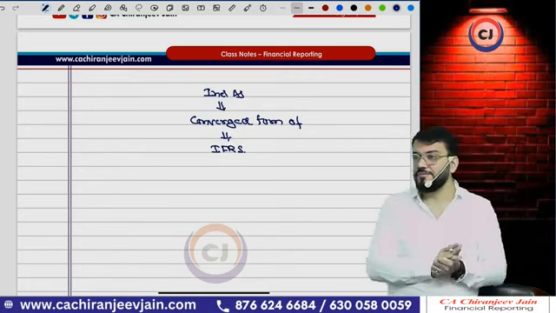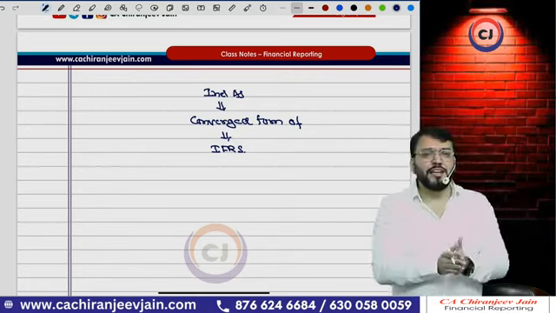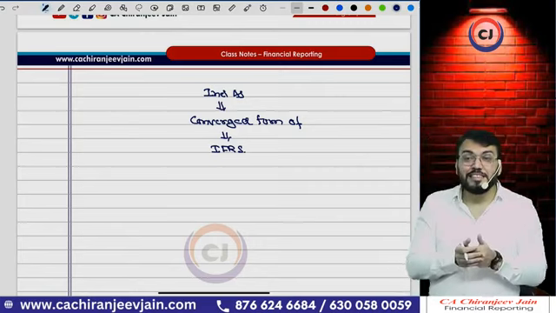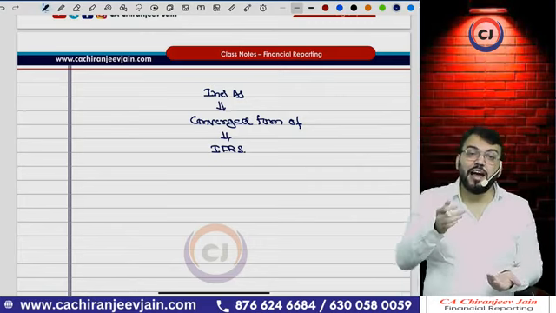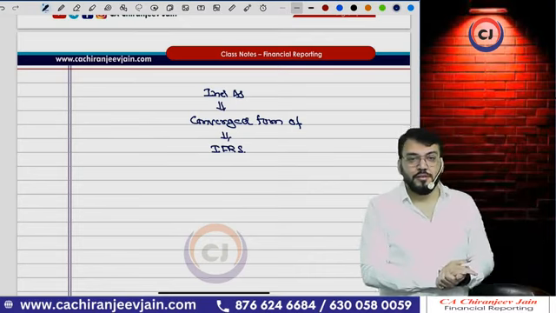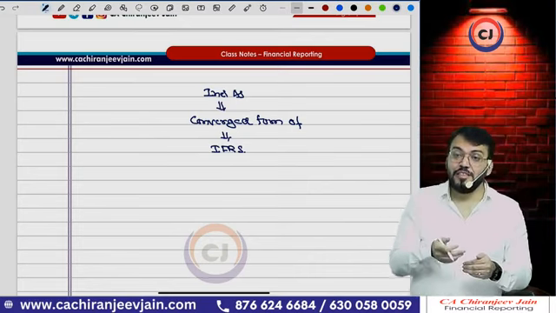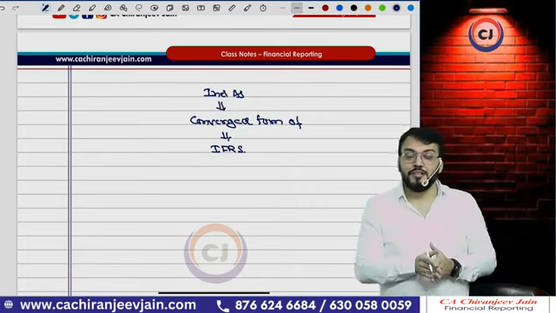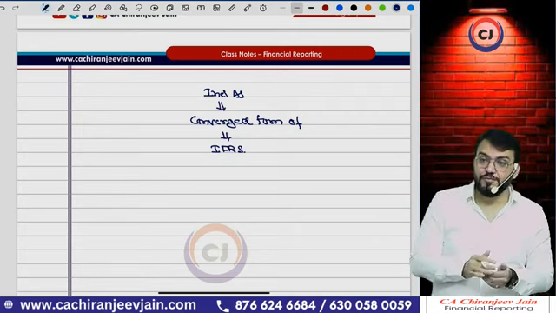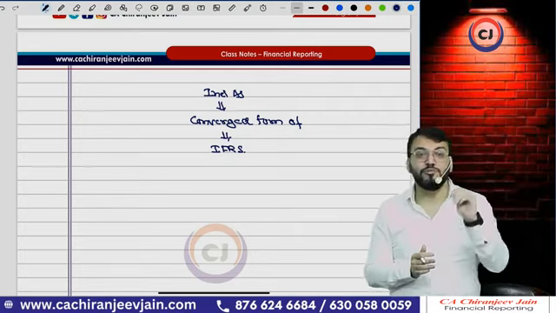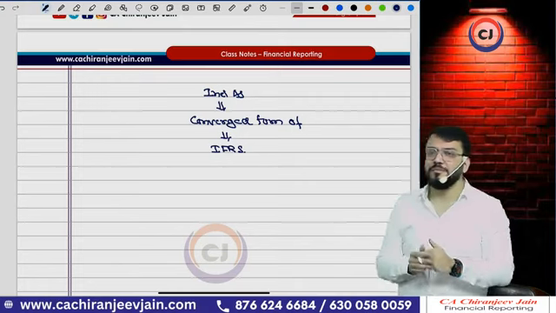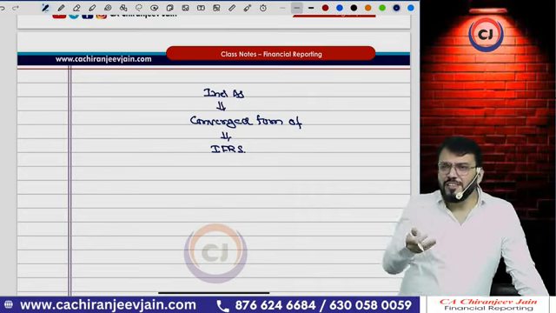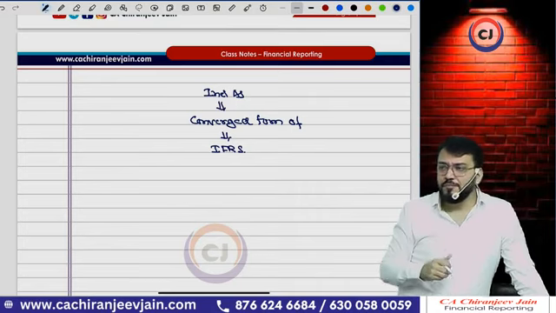What do you mean by converged? I hope you all know that during the early 2000s, many countries started adopting IFRS. We as Indians started applying IFRS from 2016. But many countries started following IFRS from the early 2000, from 2000 or 2001. So we were late in this particular point. But what was the need of following IFRS? Because of globalization.